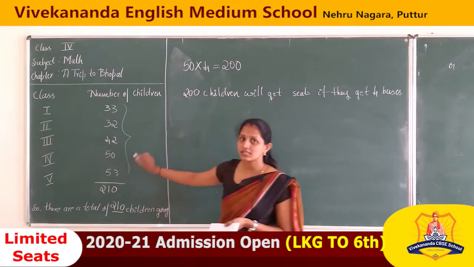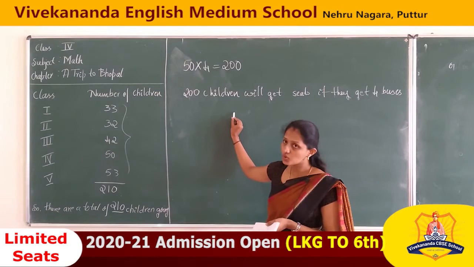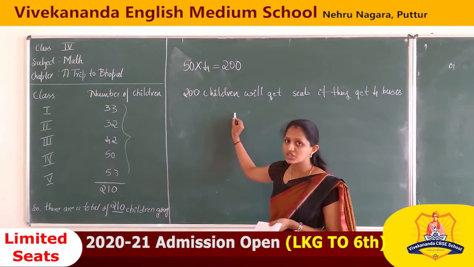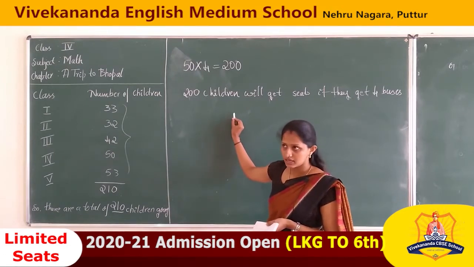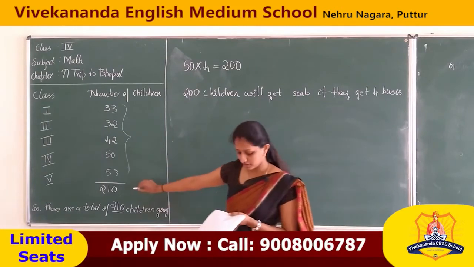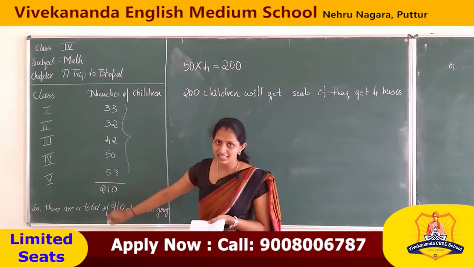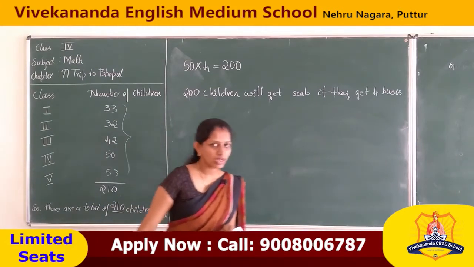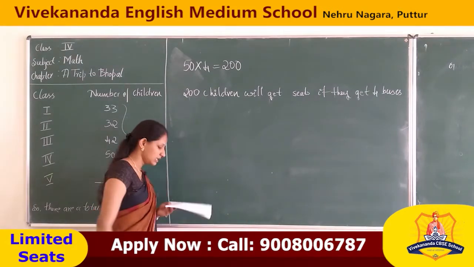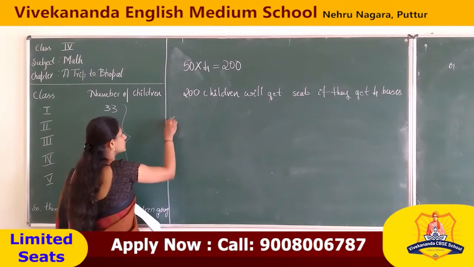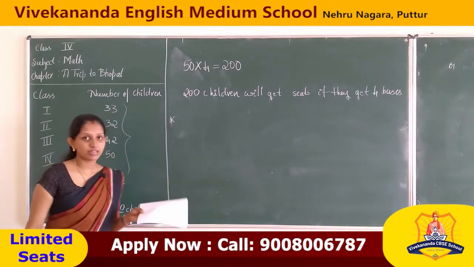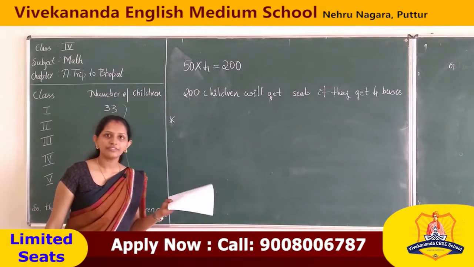In 4 buses they can take only 200. So 200 children will get a seat, so 10 children are left without a seat. Isn't it, children?